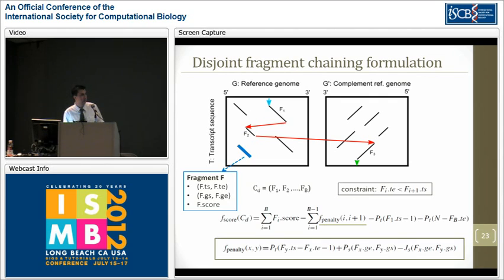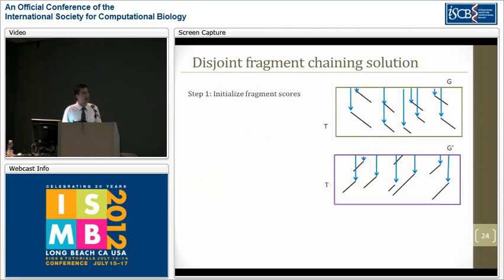And we have a really simple definition for the score function for the chain. We first sum up individual fragment scores and then subtract fragment transition penalties for each adjacent fragment pair, and then subtract the transcript insertion penalty for the beginning of the chain and also for the ending of the chain. Our penalty function could be defined identically to our nucleotide level alignment framework. We would have a penalty for transcript distance between the fragments, a genomic distance penalty depending on the distance and also the type of the transition, and also the junction score that we defined earlier. And as you may have noticed, this problem would actually reduce to our nucleotide level alignment framework if you consider each fragment as a single base.